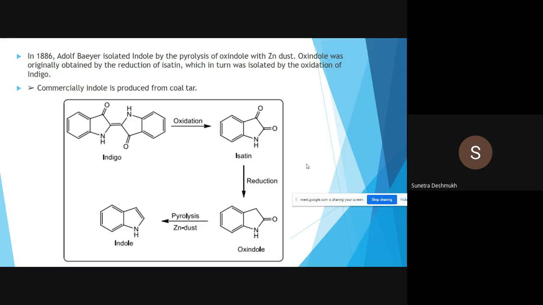Okay, so here is the reaction of how isatine is obtained by oxidation of indigo. Here is the structure of indigo, and indigo on oxidation gives isatine. Isatine on reduction gives oxindole. Okay, and oxindole on pyrolysis with zinc dust gives indole. So commercially indole is produced from the coal tar. Okay, so this is the basic thing regarding the indole.